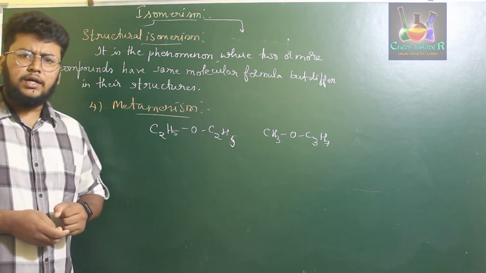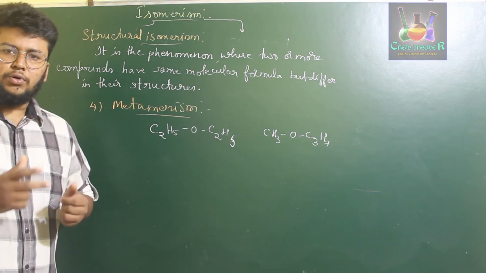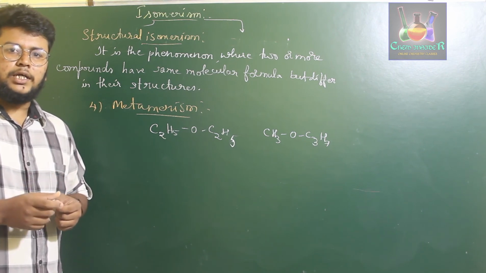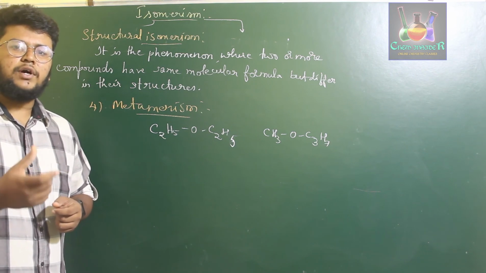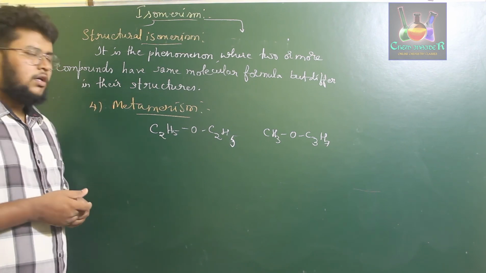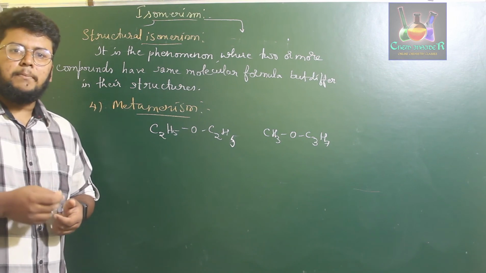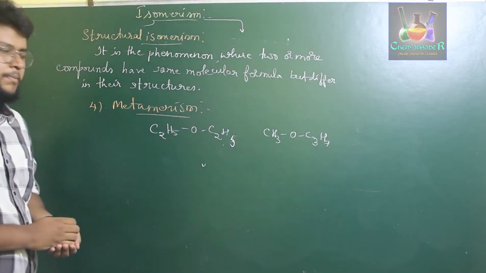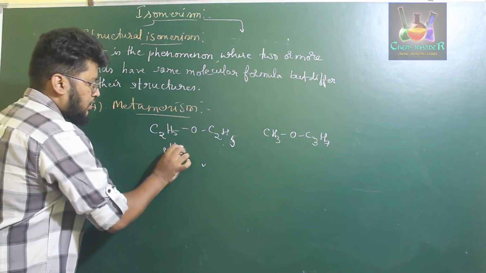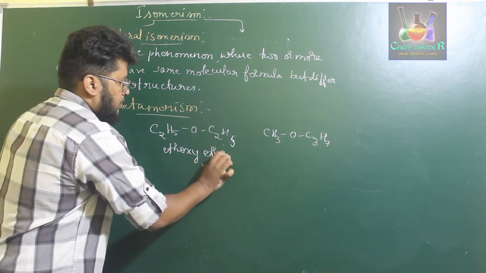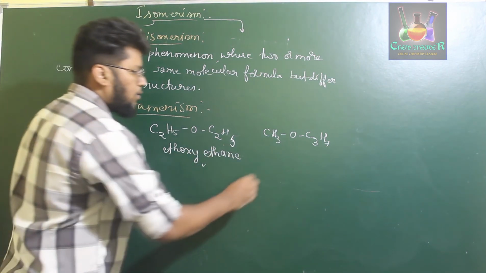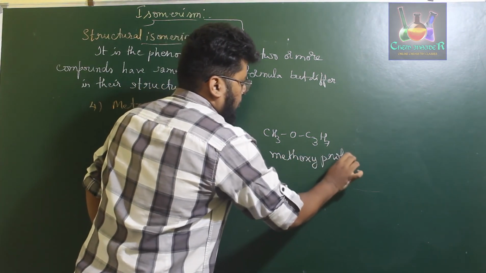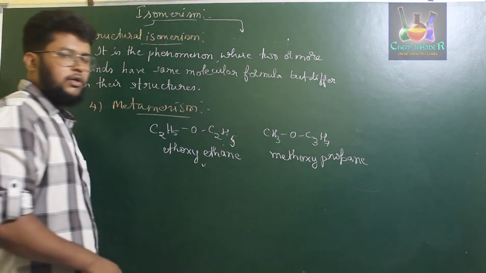So if two or more compounds have the same molecular formula but differ in the number of carbon atoms present on either side of the functional group, then those isomers are called metamers, and the phenomenon is metamerism. For example, ethoxyethane has the same molecular formula as methoxypropane.